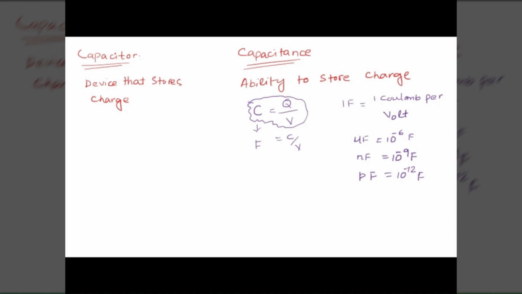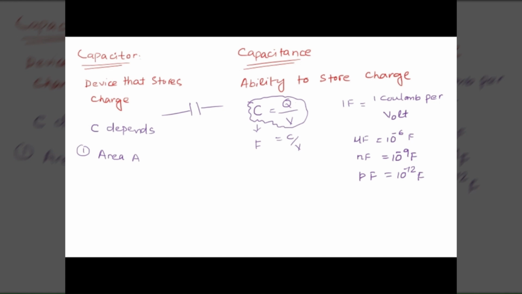Now here is another thing that you need to remember. Capacitance depends on three very important factors. Number one, the area of the plates. A capacitor is normally a parallel plate capacitor, which has two plates. The more the area, the more the capacitance, because more charge will be stored.